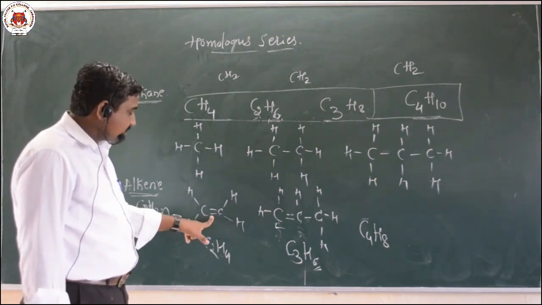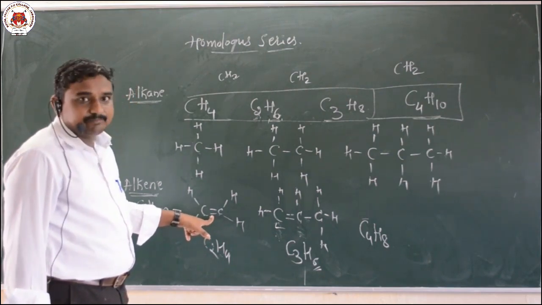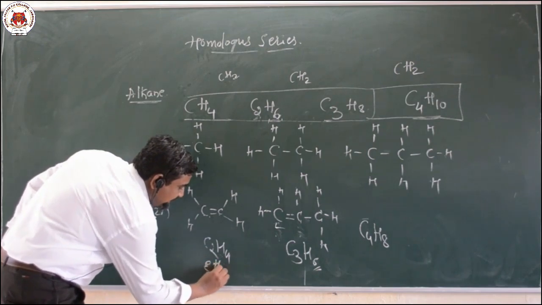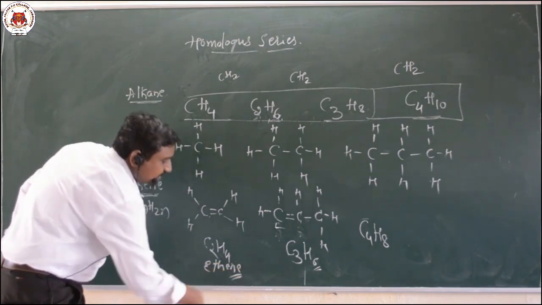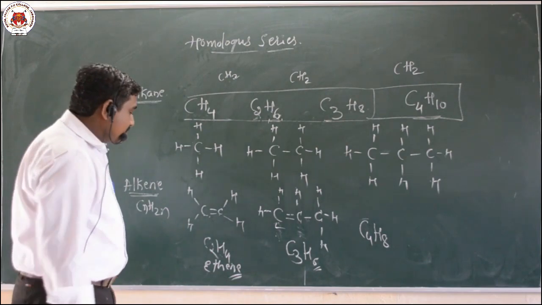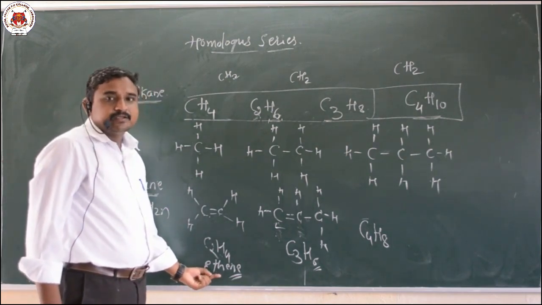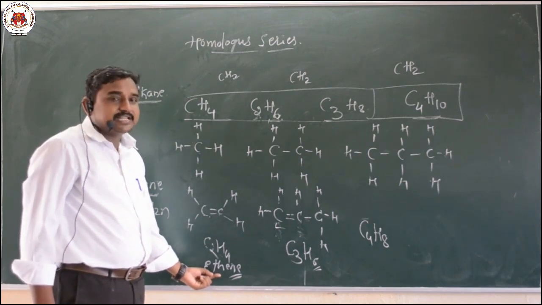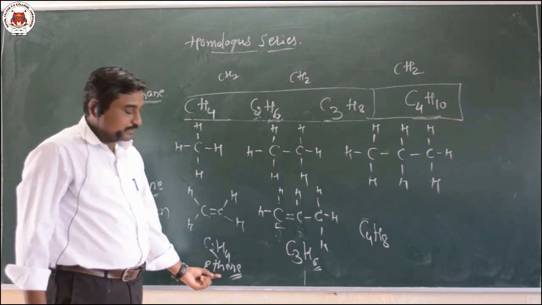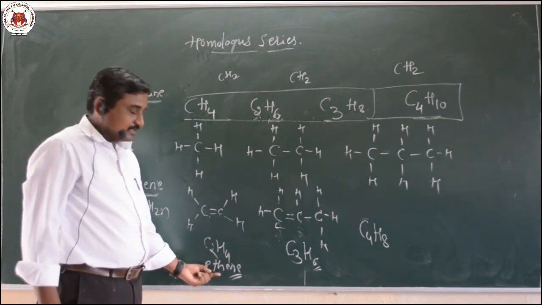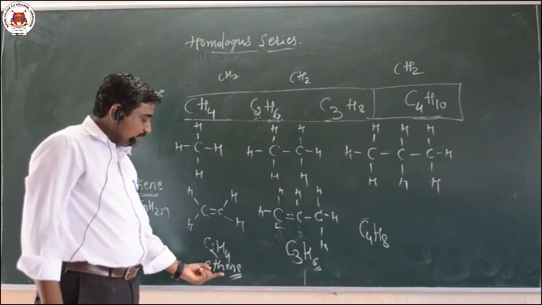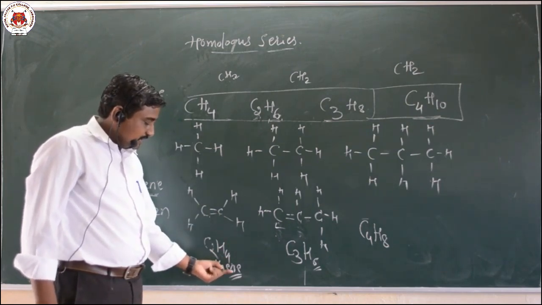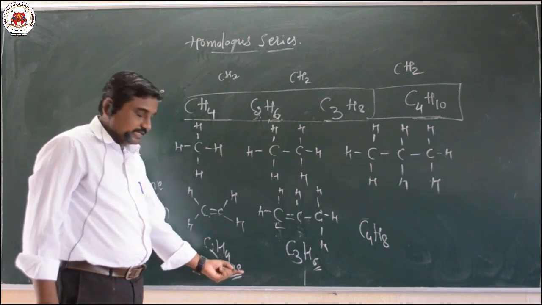Hence, the name of this compound is ethene. Because ene indicates the presence of a carbon-carbon double bond. And here, eth is a root word. So eth indicates that there is a presence of 2 carbon atoms. So for 2 carbon atoms, the root word becomes eth. And due to the presence of a double bond, we write ene: ethene.